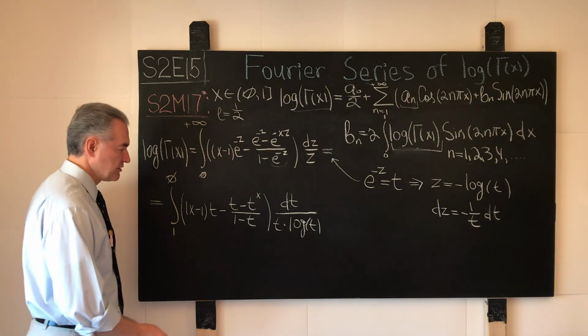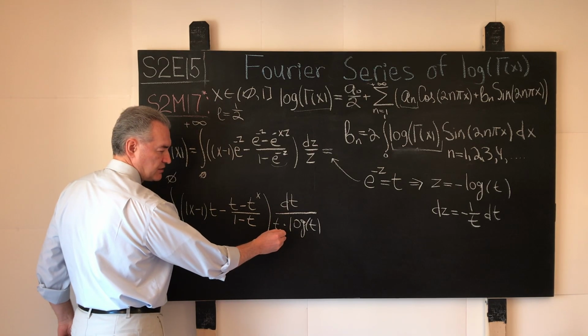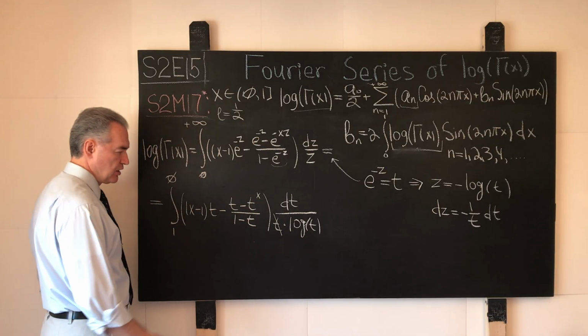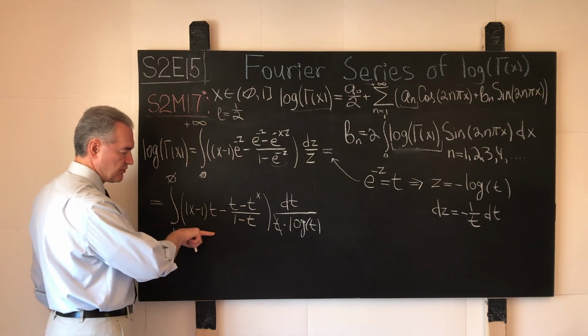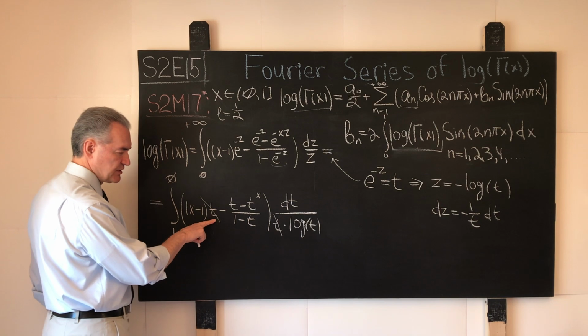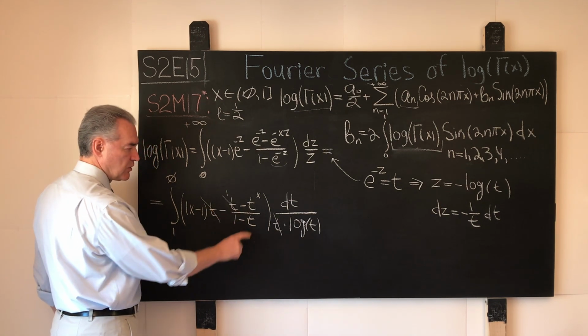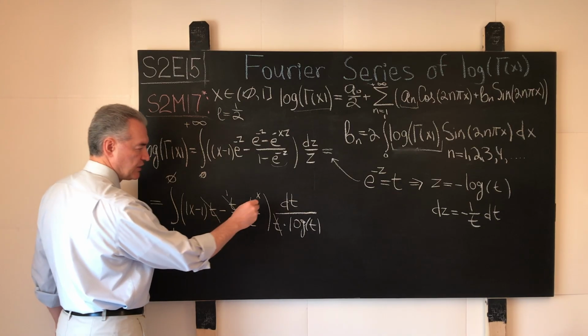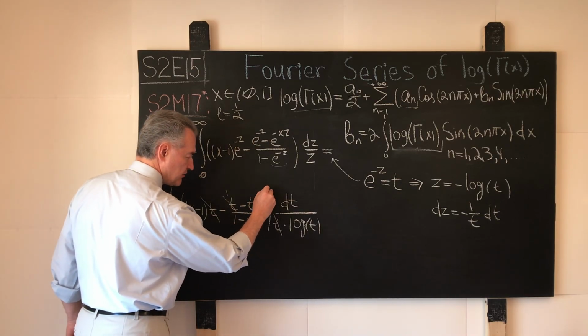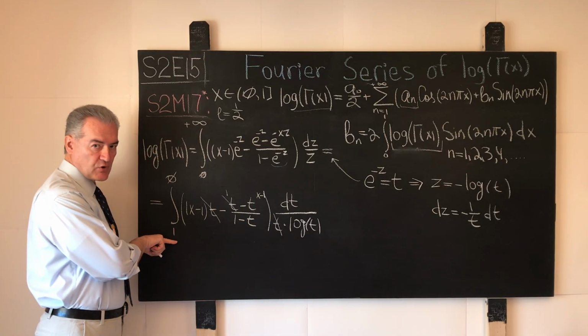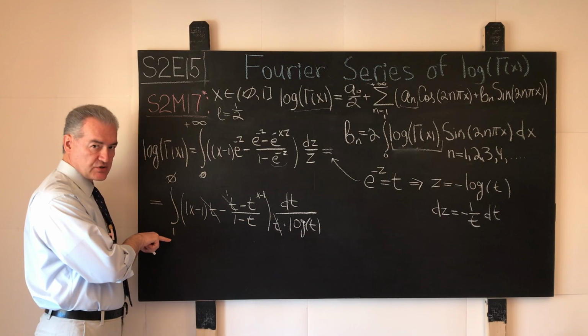It's not that complicated. See this t over here in the denominator? So this t in the denominator will cancel with what? In this parenthesis, it will cancel with this copy of t. So here we will have 1, and 1 copy of t over here. So this will become -1. Also, let us switch the order of the boundaries, or the direction of integration.